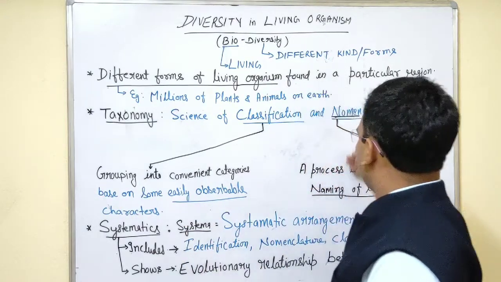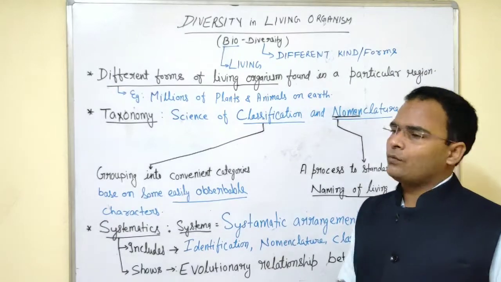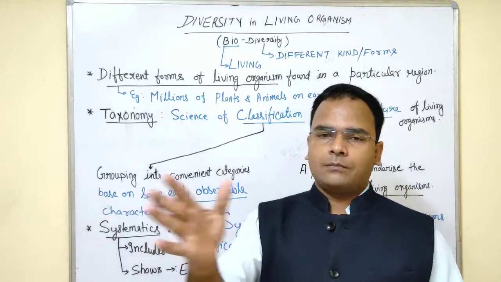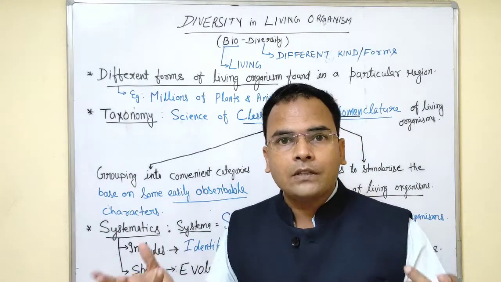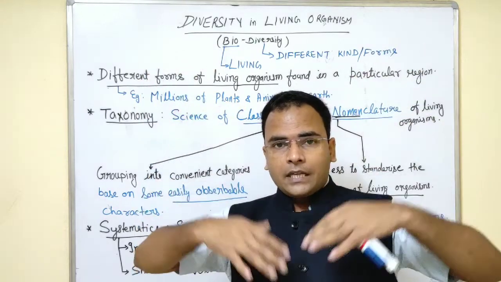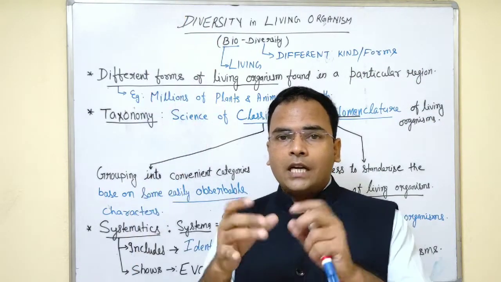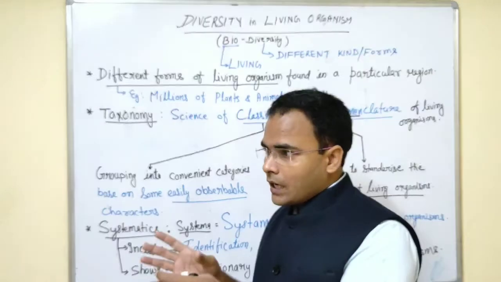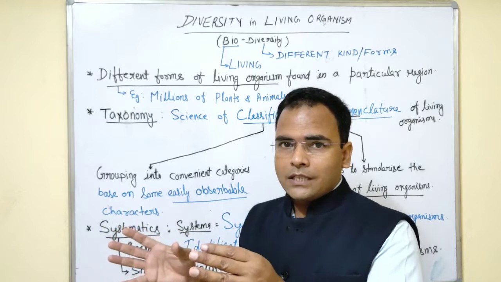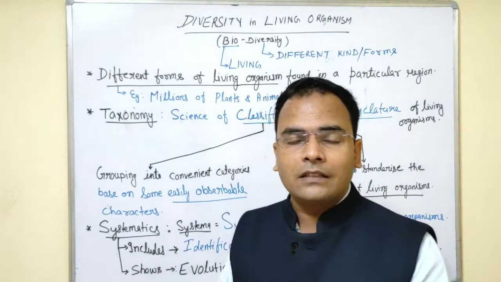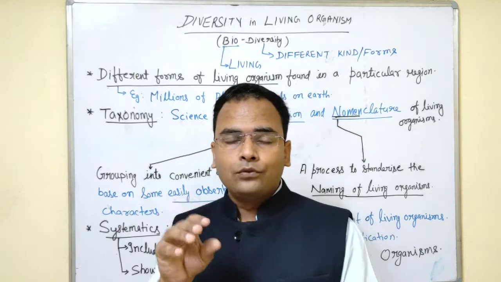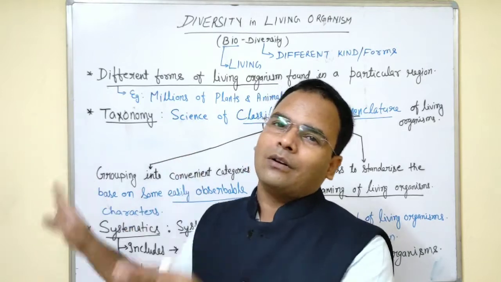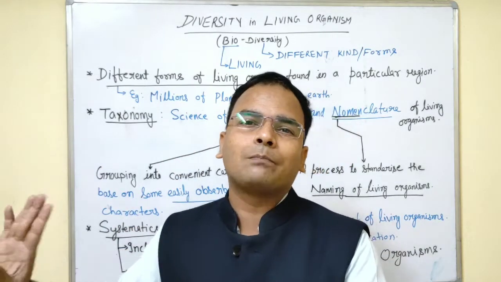Next one is nomenclature. Now we have classified: this is one type of organism, this is another type. It appears green in color, it can grow throughout its life, and its trunk is so thick. They appear green, they do photosynthesis, they have fruits, vegetables, and leaves. So we have categorized: all these organisms will be kept in one category, that is plants.